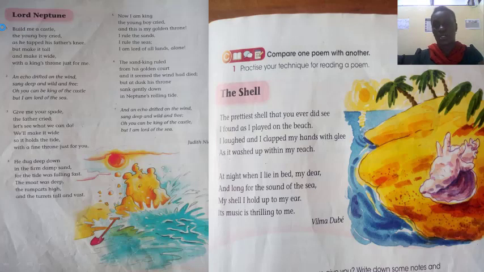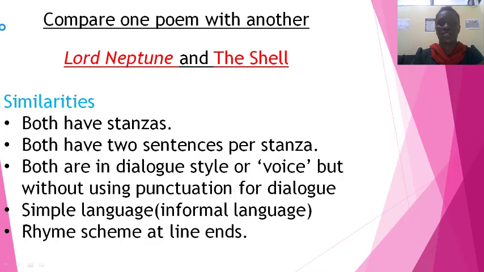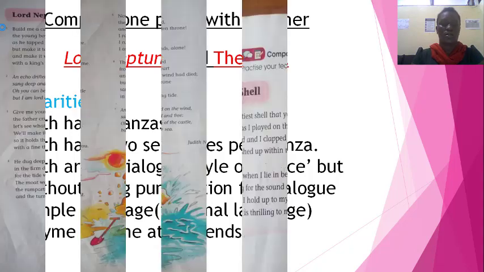Same with The Shell. The prettiest shell that you ever did see, I found as I played on the beach. That is one sentence. Starts from the word the and ends with the word beach and a full stop. I laughed and clapped my hands with glee as it washed up within my reach. The next sentence. So both the poems have 2 sentences in each stanza. Both are in dialogue style or voice, but without using punctuation for dialogue. Let's check that out.